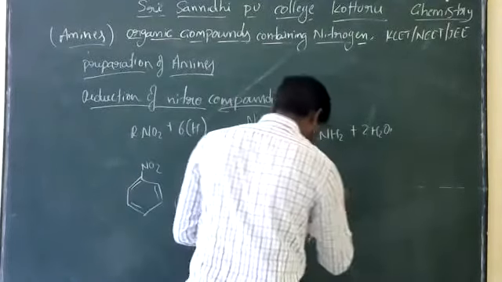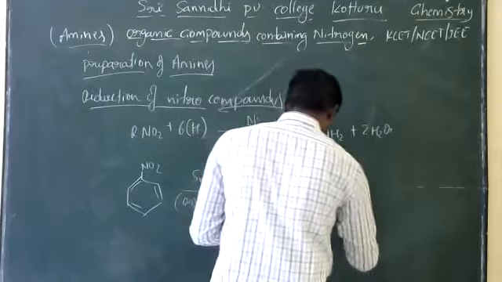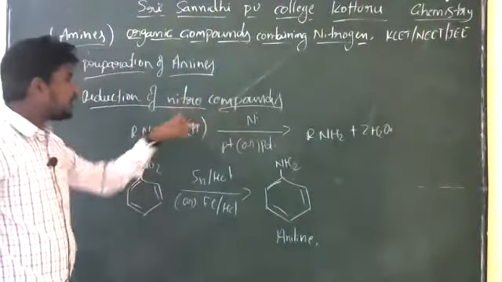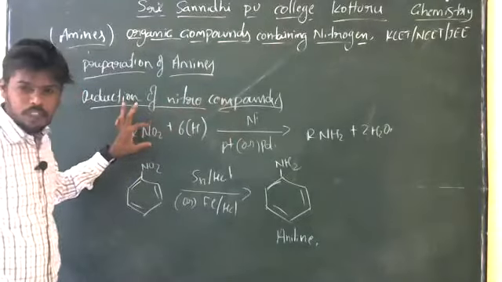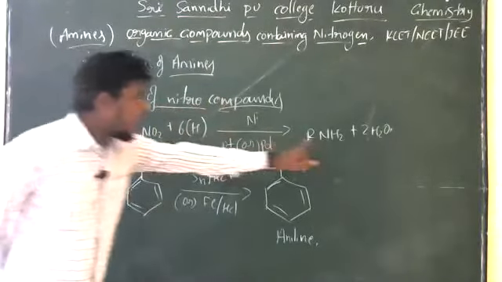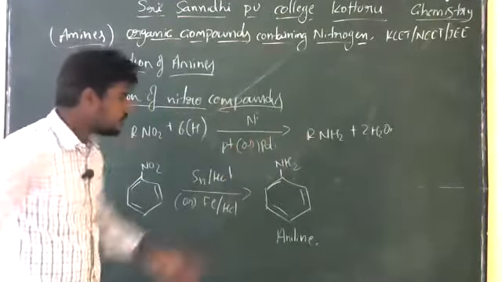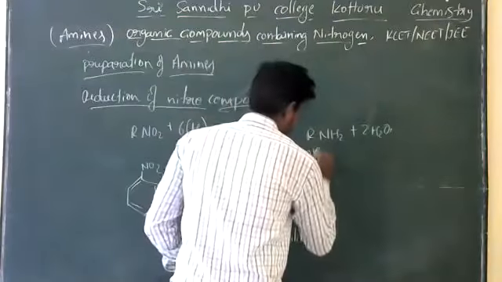Aniline. So by the eliminating of aniline. Okay? So this one we can call it as a reduction of the nitro compound. Here it is the nitro compound, it will be replaced to the amine in the presence of nickel or platinum or palladium.